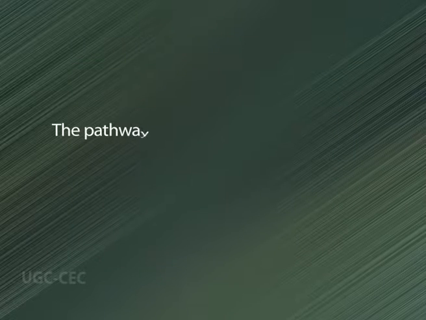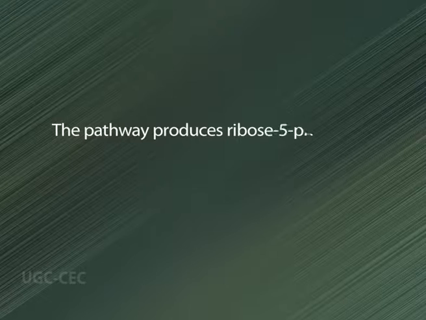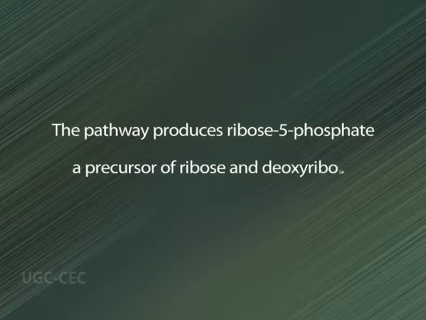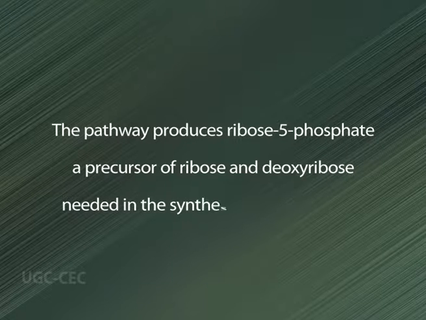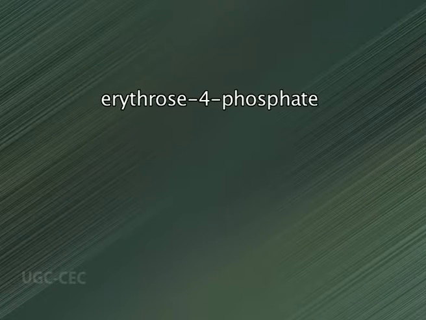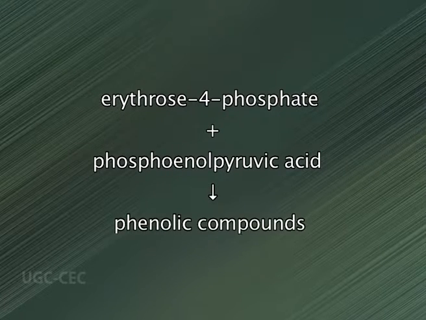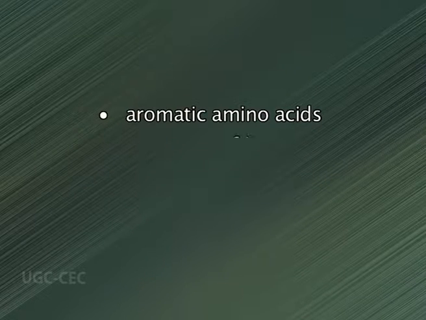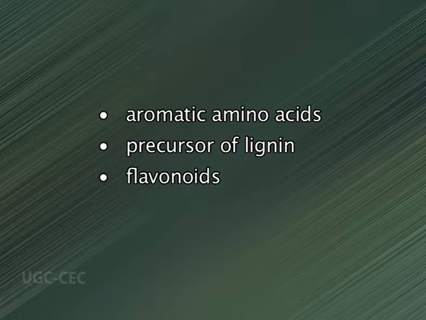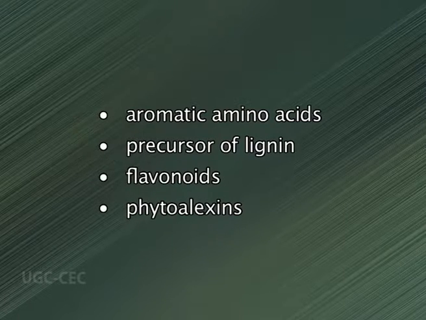The pathway produces ribose 5-phosphate, that's a precursor of ribose and deoxyribose needed in the synthesis of DNA and RNA. Another intermediate, the 4-carbon erythrose 4-phosphate, combines with phosphoenolpyruvic acid in the initial reaction that produces phenolic compounds including aromatic amino acids, precursors of lignin, flavonoids and phytoalexins.